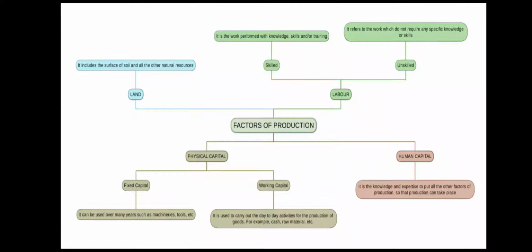After that, we studied about factors of production. The first factor of production is land, which includes not only the earth's surface but also the other natural resources that are used in this process of production. The second factor of production is labor. They are of two types, either skilled or unskilled. The third factor of production is physical capital. Again, it is of two types, fixed and working. And the fourth factor of production is human capital.